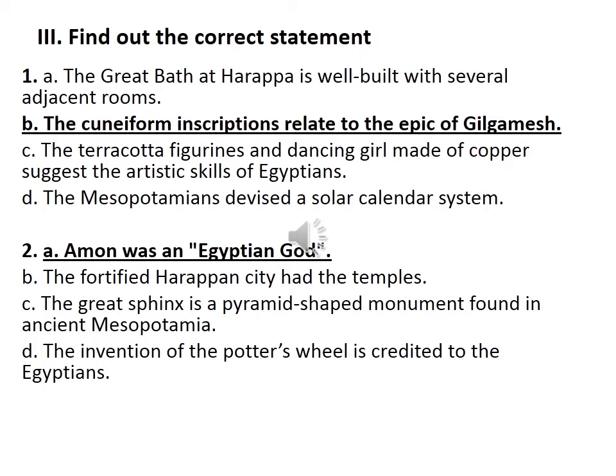Okay, so that is called Ziggurat. So option B is wrong. Then C, the Great Sphinx is a pyramid-shaped monument found in ancient Mesopotamia. Is it right? No. The Great Sphinx is found in Egypt. Then D, the invention of the potter's wheel is credited to the Egyptians. No, it is credited to the Mesopotamians. So second question, option A is the correct statement.